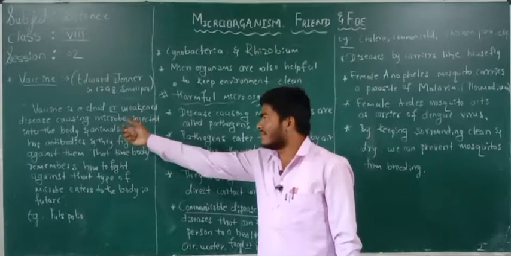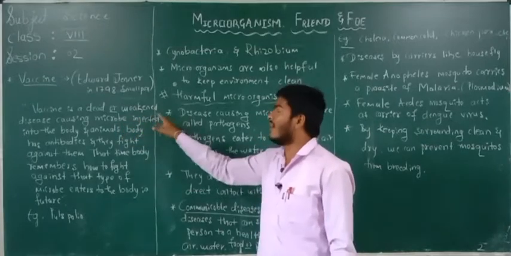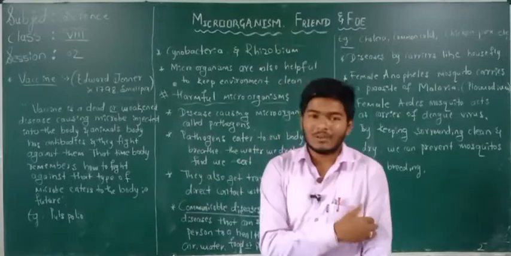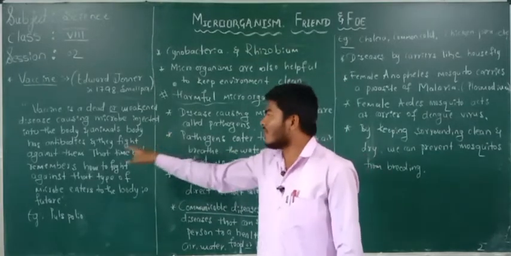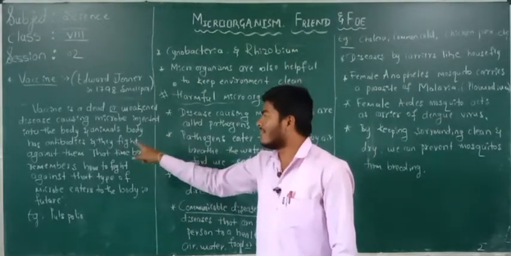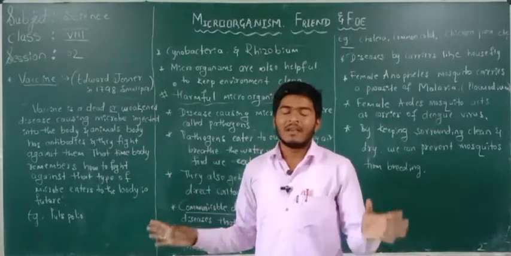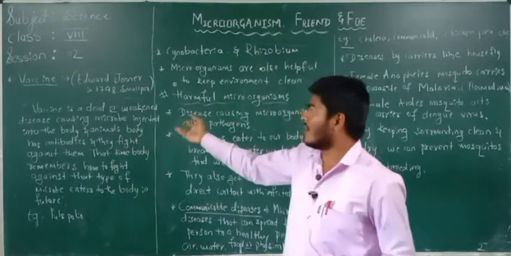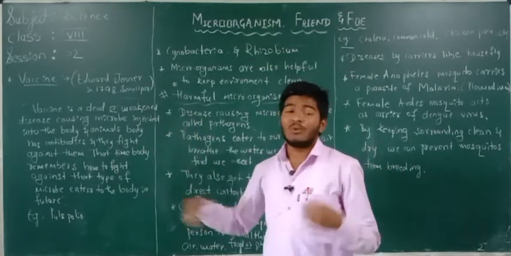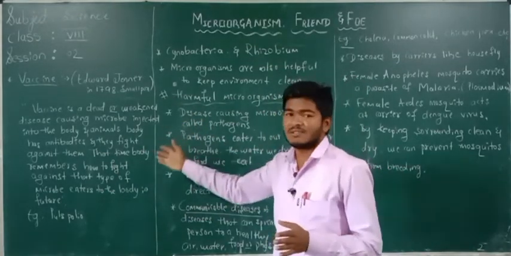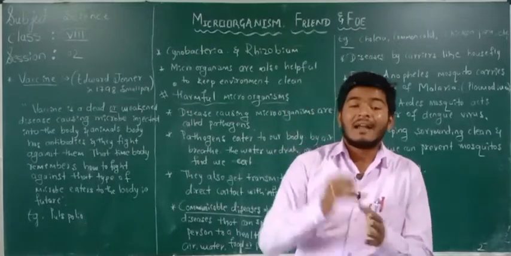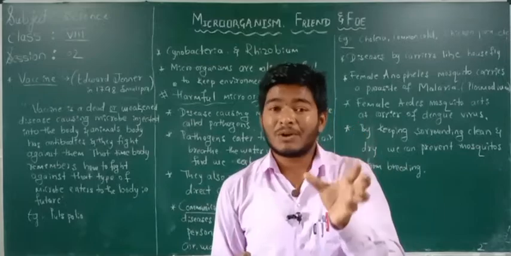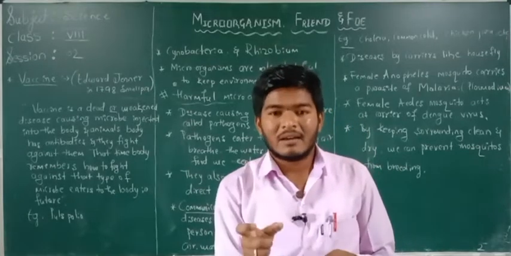So once again, a vaccine is a dead or weakened disease-causing microbe injected into the body, and the animal's body has antibodies and they fight against them. Any foreign bodies, that is any microorganisms, any bacteria. In the vaccination case, we inject a disease-causing microbe, but its condition is dead or weakened.